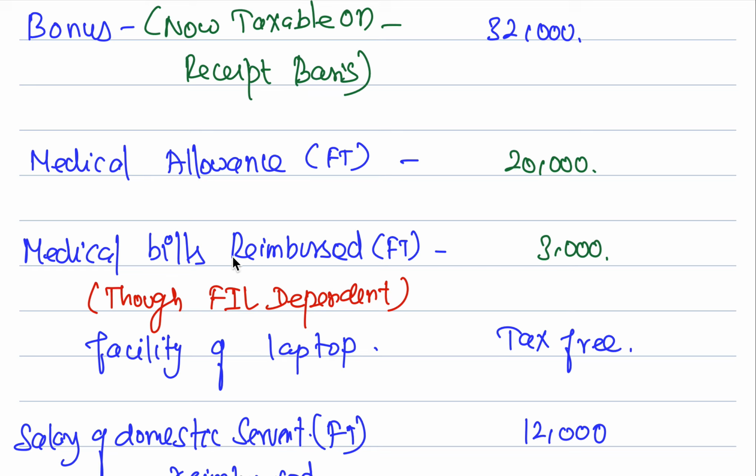Medical bills reimbursed as per the medical facility they did not take, we have to go through it. We'll have to discuss more clarity. For more clarity, only then we'll understand why it is taxable. Medical bills reimbursed 3,000 rupees.